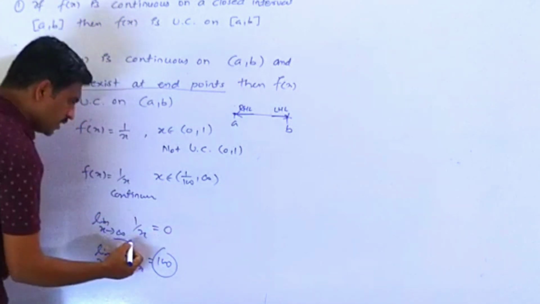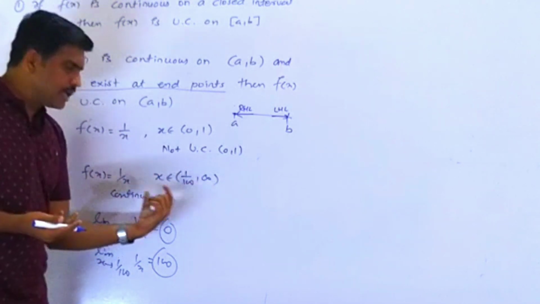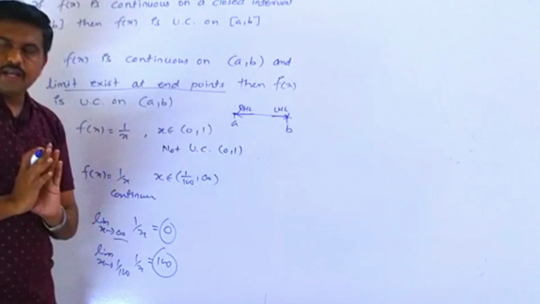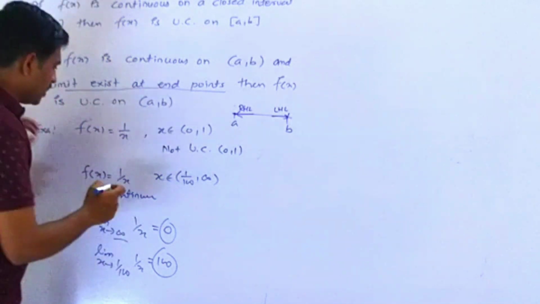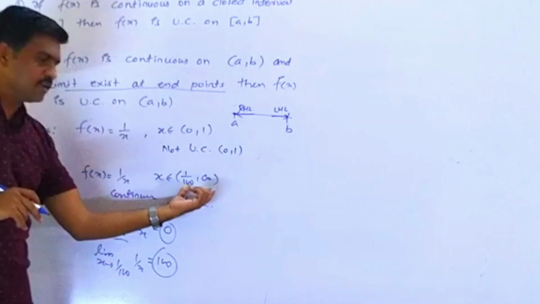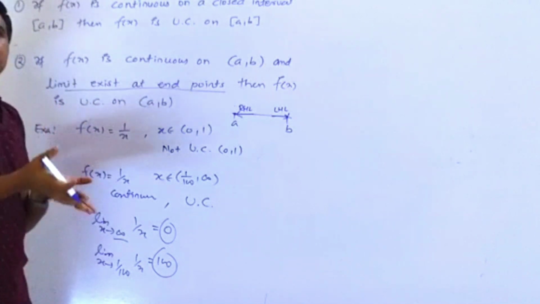And at infinity, limit x tends to infinity of 1 by x gives 0, which also exists and is finite. So at both end points the limit of this function exists finite, and so we can say this function is uniformly continuous on this interval. So this is a very useful result.